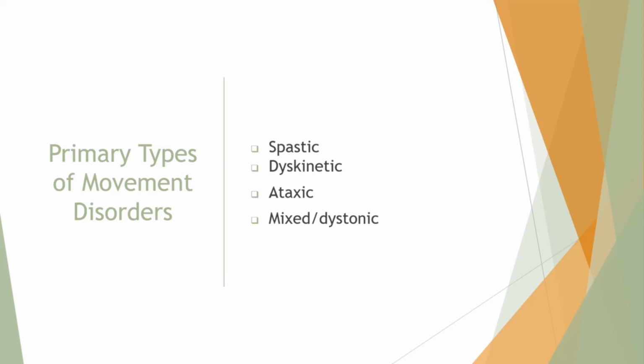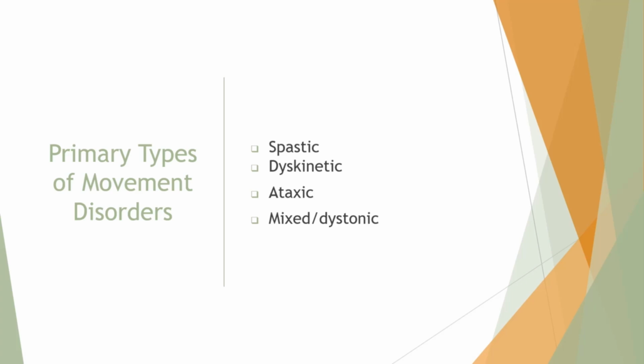Then there's your dyskinetic, which you'll see chorea or involuntary irregular jerking movements characterized by slow writhing movements that usually involve the extremities, trunk, neck, facial muscles, and tongue. Children with this type of cerebral palsy also have poor suck and drooling.